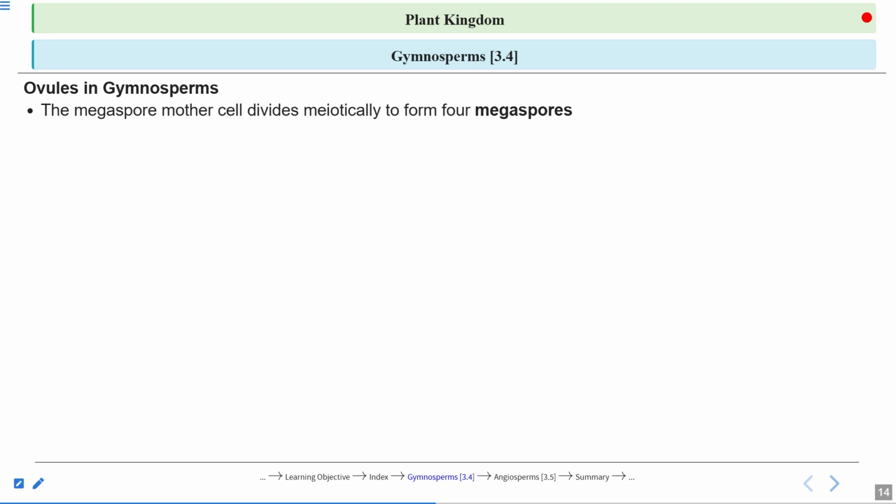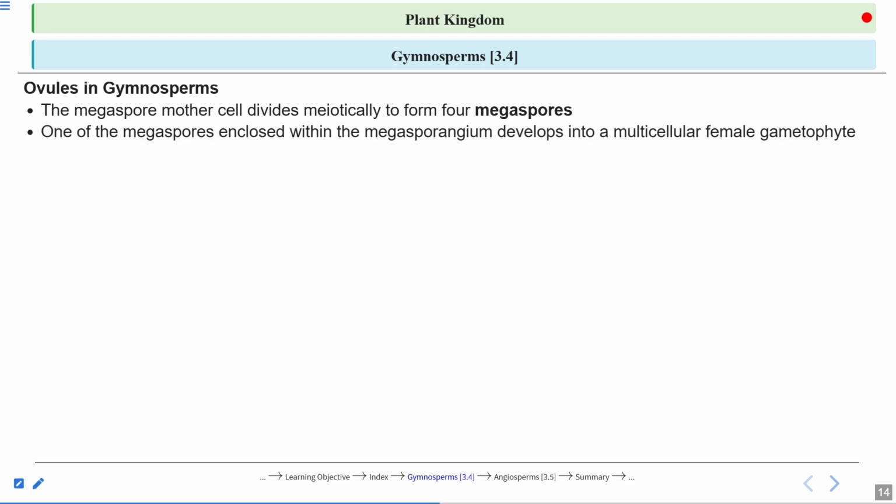Meiosis, right? And how do they get differentiated from other cells? They accumulate a lot of cytoplasm, their nucleus becomes large, and the size of the cell also increases. So in this way, this megaspore mother cell, which is a diploid structure, gets differentiated from the other cells. It undergoes meiosis, and how many cells are formed? 4 megaspores are formed.